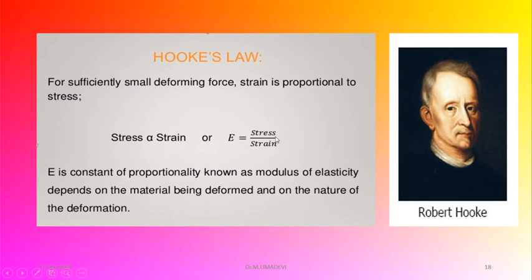According to Hooke's law, within the elastic limit, the stress is directly proportional to strain. So we can write stress is equal to E into strain. That means the proportionality can be replaced by putting a constant, that is, stress is equal to E into strain, or E is equal to stress by strain, where E is a constant of proportionality, or we can name it as modulus of elasticity, and it depends on the material being deformed and on the nature of deformation.